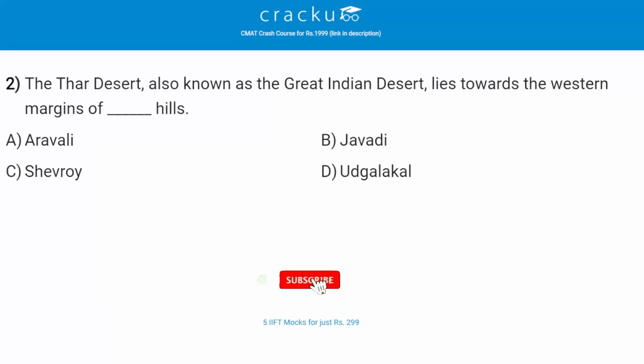The Thar Desert, also known as the Great Indian Desert, lies towards the western margin of which hills? The correct answer is A, that is Aravalli Hills. So the Indian desert lies towards the western margin of the Aravalli Hills, and it is an undulating sandy plain covered with sand dunes. And this region receives very low rainfall, below 150 millimeter per year.